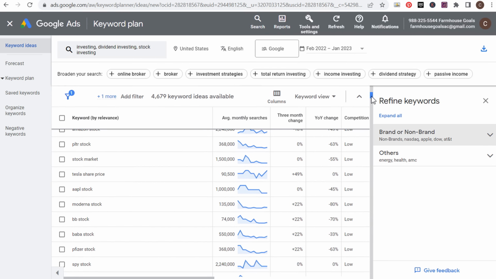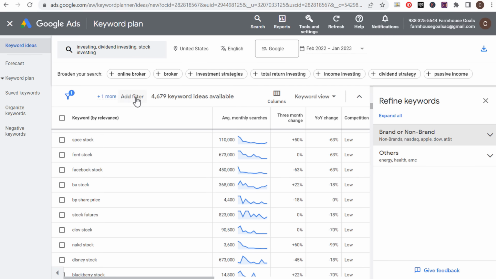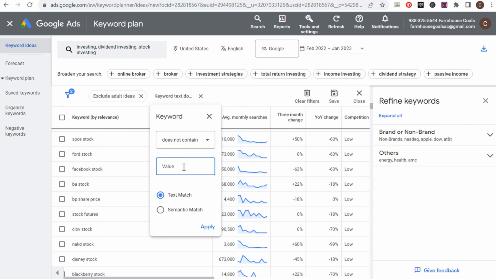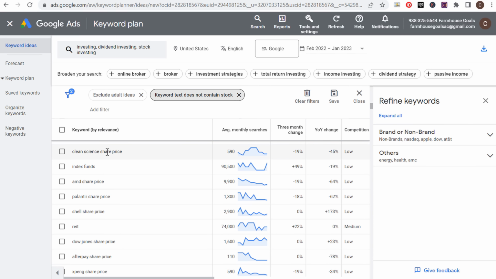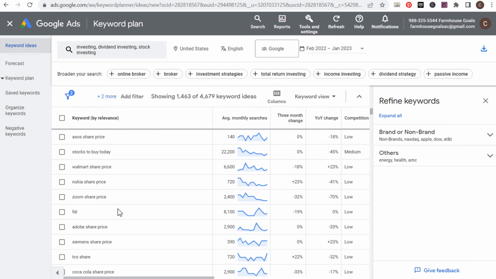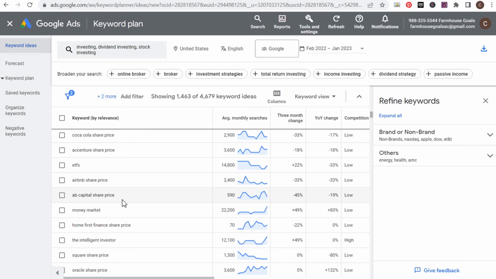But as you come down here and you're looking at some of these different keywords, you're going to find a bunch of different ideas. And what you could also do is say, okay, I don't want to write about specific stocks. So let's come in here and say keyword text does not contain stock. So that's going to get rid of a lot of these different keywords here. Text match, so that will get rid of some of these ones that maybe aren't as relevant. Index funds, so 10 different index funds to invest in 2023 and beyond. Keep coming down here. So penny stocks to buy, another keyword text to get rid of is price here. But I can tell you if I come in here and I scroll through here for about 30 minutes, I could probably come up with 10 to 20 different content ideas.